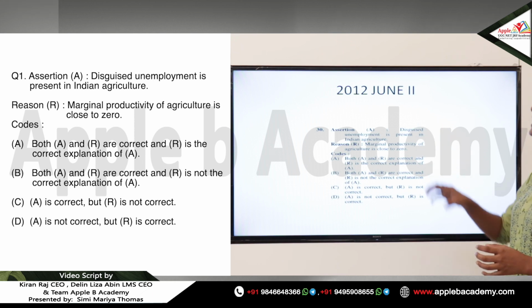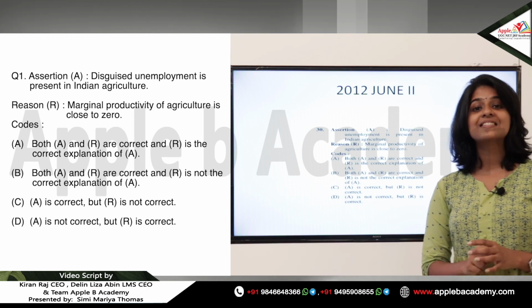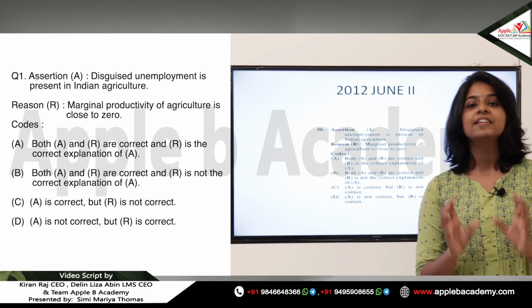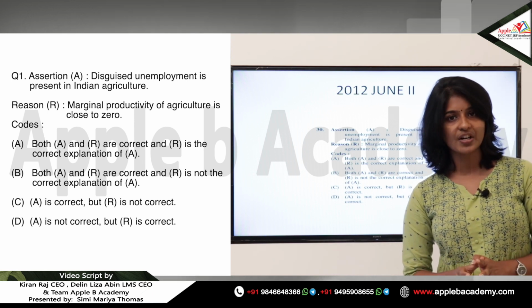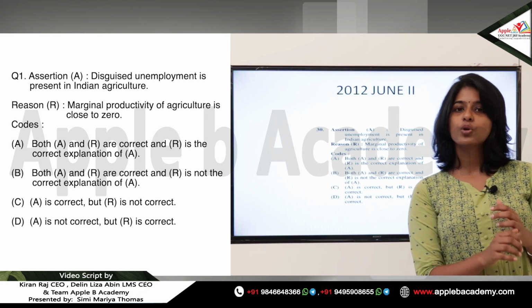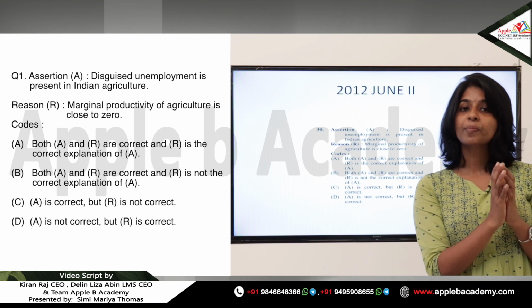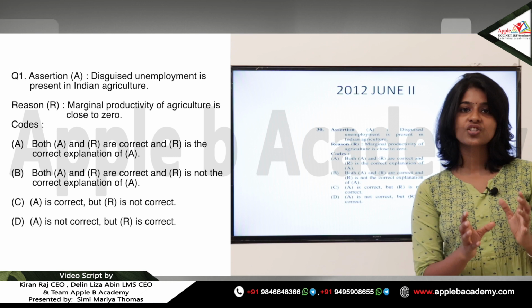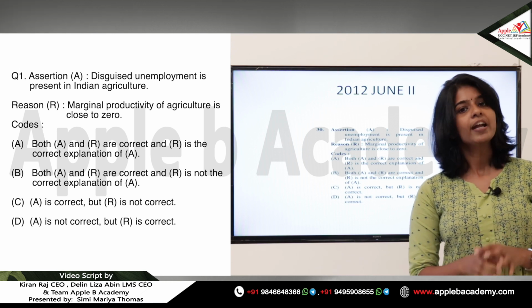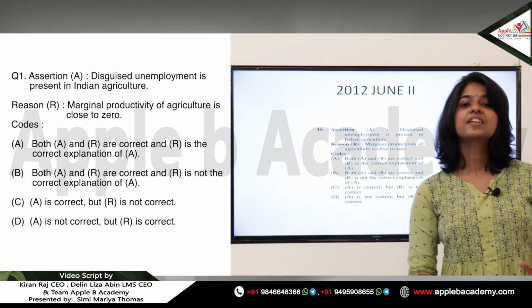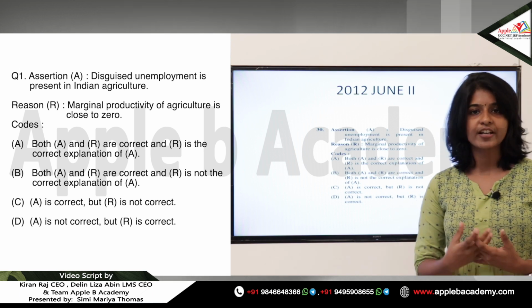The first statement is: disguised unemployment is present in Indian agriculture. That statement is 100% correct because the agriculture sector is where we have surplus labor, and we know that disguised unemployment is mainly found in overpopulated countries. India, being the second largest country when it comes to population, is definitely an overpopulated country, and disguised unemployment is definitely present in the agriculture sector of India.